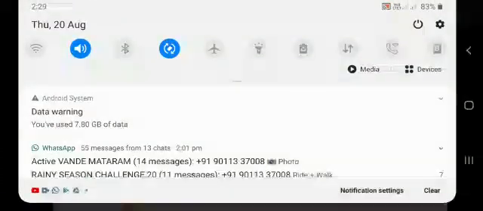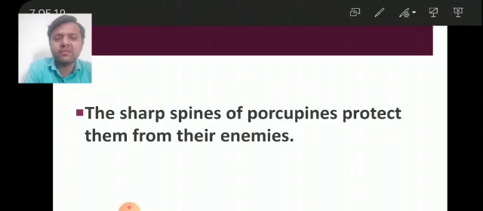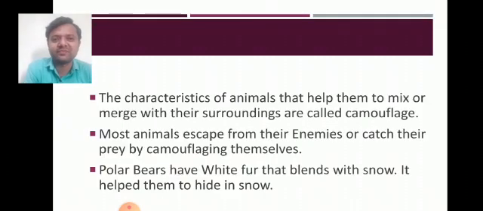Okay, we can have this kind of thing, and we'll discuss how they merge with their surroundings. Let us see the characteristics of animals that help them to mix or merge with their surroundings.